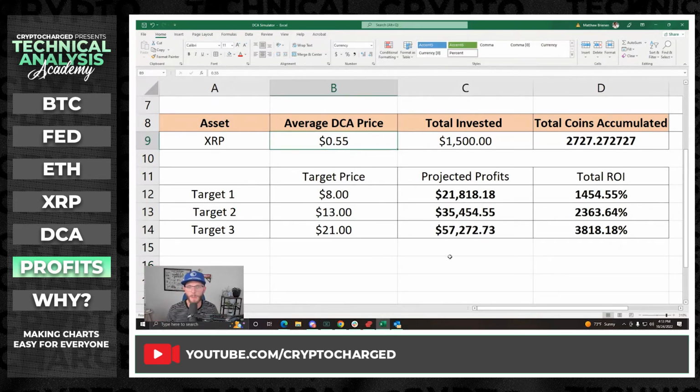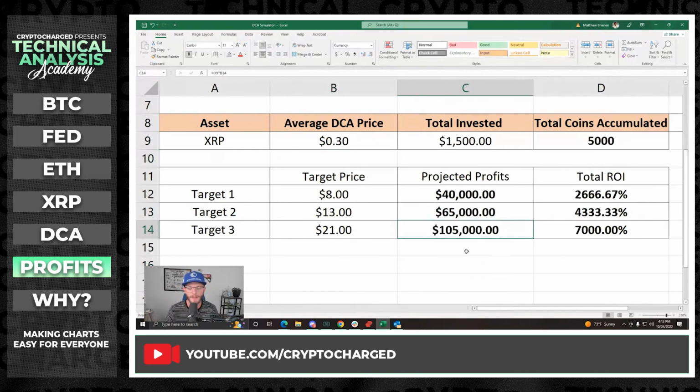Let's say that prices spend more time down there at the lows, and we have something closer to a 30 cent average, right? Let's put 0.3 here. You can see that now my $21 target is a 6-figure reward. My target 2 is $65,000, and my target 1 is $40,000. Now, this isn't to say that prices get there all at once or that any of these targets are guaranteed, and certainly not financial advice.